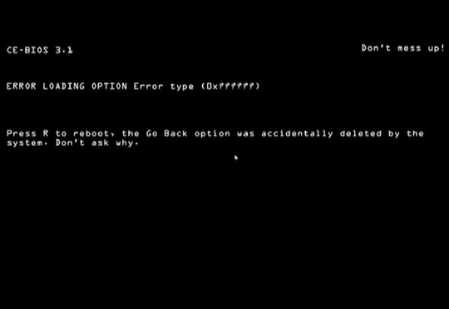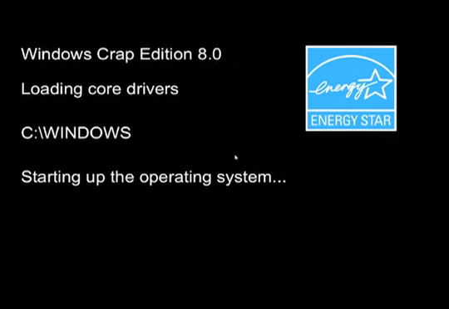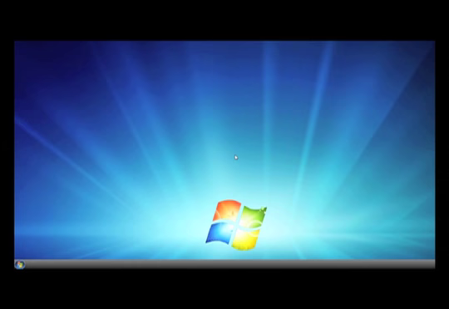Okay, well, none of these BIOS things are working, so just press R to reboot, and let's actually go into the operating system and do something fun for once. Alright, come on, let's go. Let's boot up. Sweet. Alright, Start menu. Screw the error message.